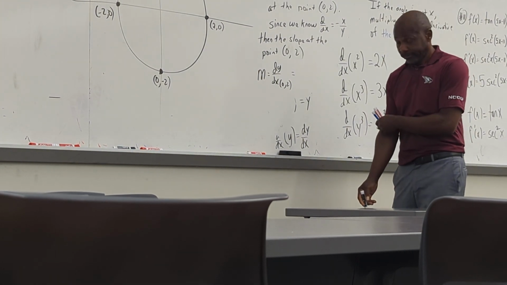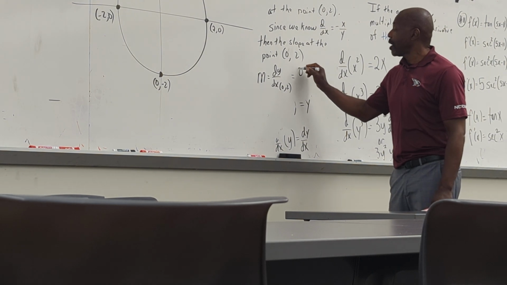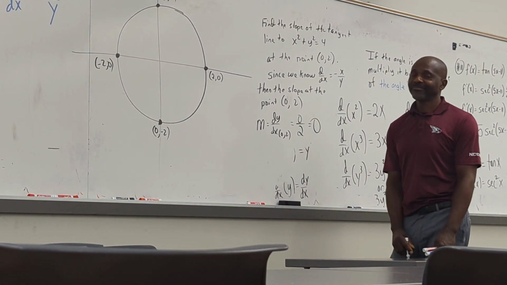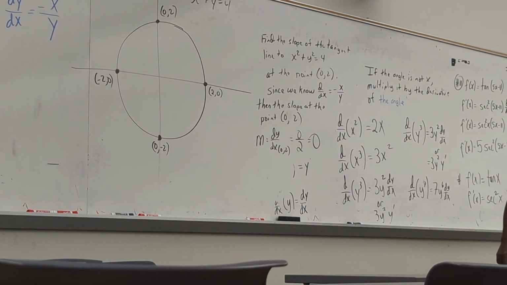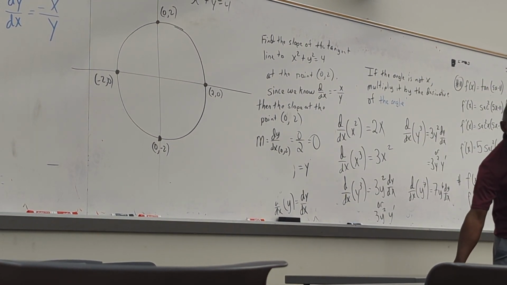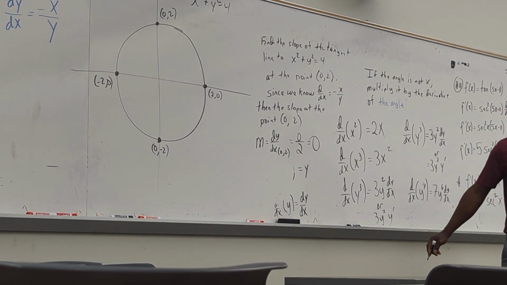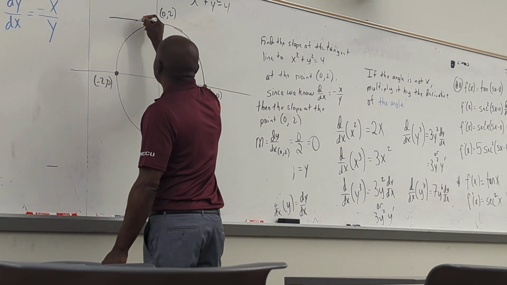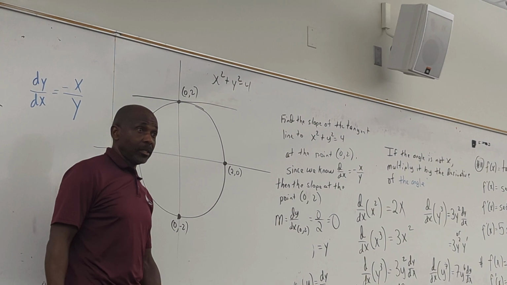What's x? What's the x value? 0. What's the y value? 2. So what's the slope? 0. Pretty good, class. What kind of line has slope 0? Straight line. What kind of line has slope 0? Vertical. Horizontal. So we're saying, class, if we're up here, the tangent line is going to be horizontal. We good, class?